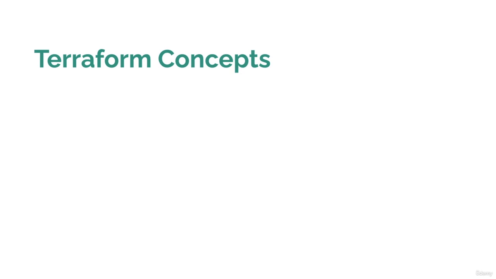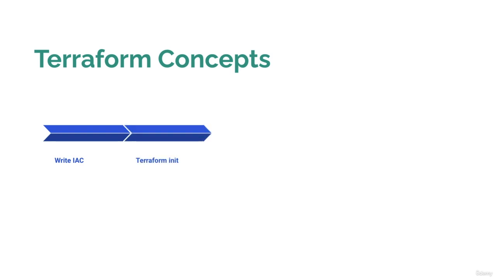So here is the complete workflow of Terraform. First, you write your infrastructure as code, and that infrastructure must be written in the HashiCorp Configuration Language, HCL. Then you execute Terraform init in that directory to initialize Terraform. Once Terraform initializes, it will download all the plugins and the necessary modules. Then you execute Terraform plan. Terraform plan will show you all the resources which you have written in your configuration file, and it will display what is going to be deployed once you execute Terraform apply.